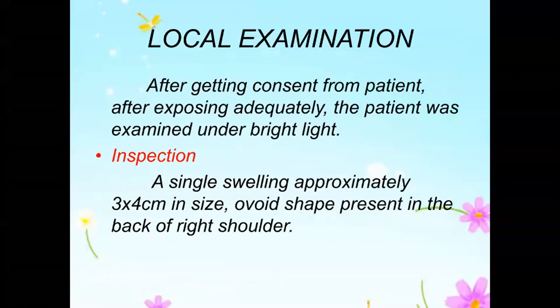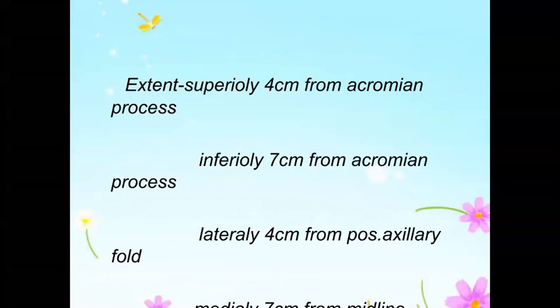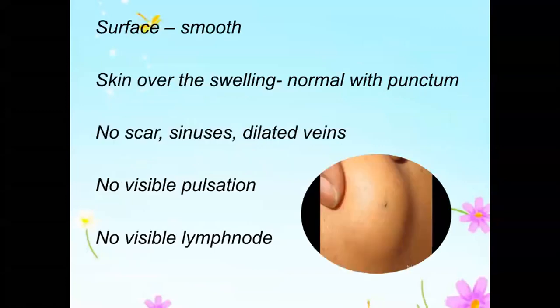Extent: superiorly 4 centimeter from acromion process, inferiorly 7 centimeter from acromion process, laterally 4 centimeter from posterior axillary fold, and medially 7 centimeter from midline. Surface is smooth, skin over swelling is normal with punctum, no scar, sinuses or dilated veins, no visible pulsation, no visible lymph node.